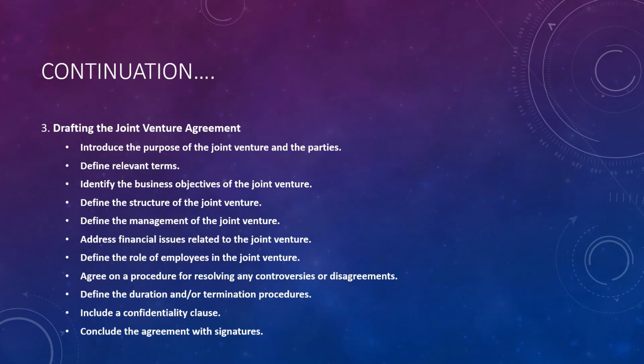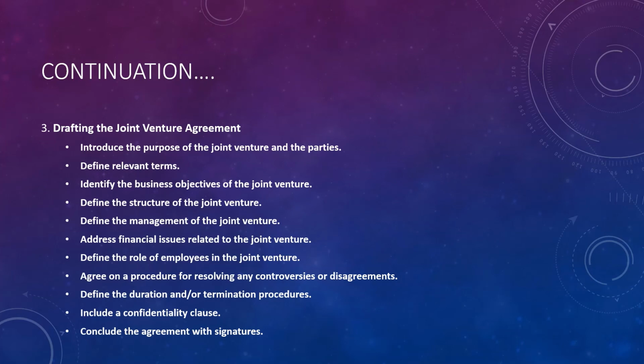They have to address financial issues related to the joint venture. They have to define the role of employees. What will be the role of employees whenever they continue as a joint venture? Agree on a procedure for resolving any controversies or disagreements. If any controversial topic or disagreement comes up in future, what will be the procedure to resolve all those problems?